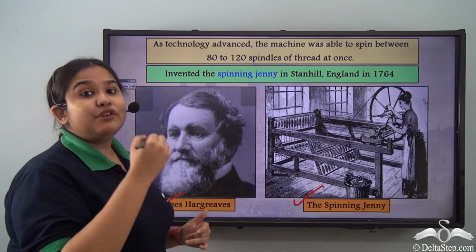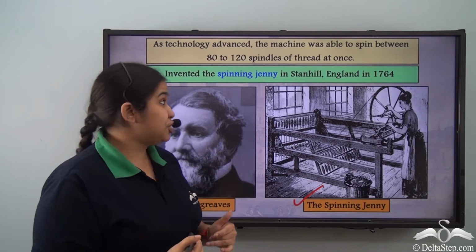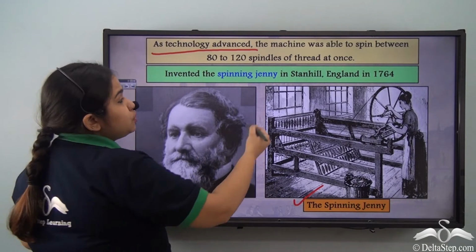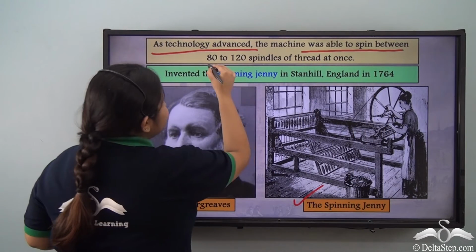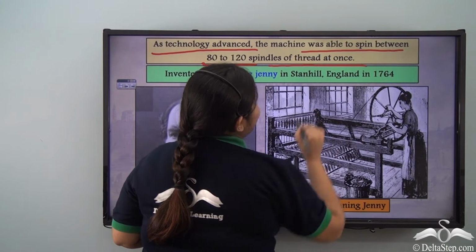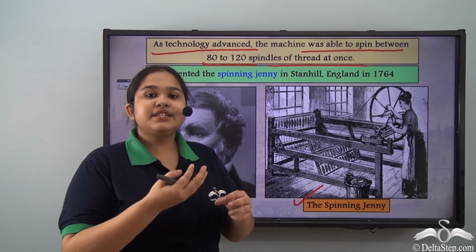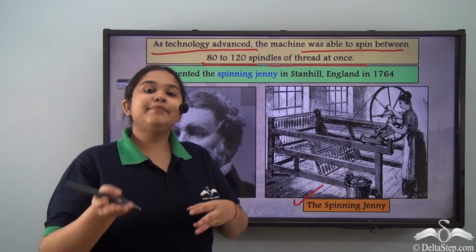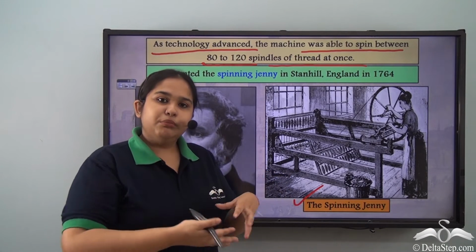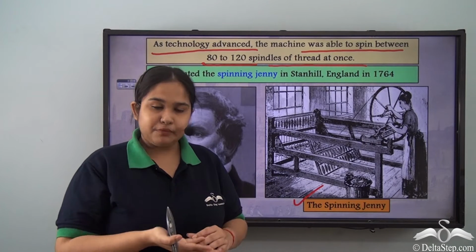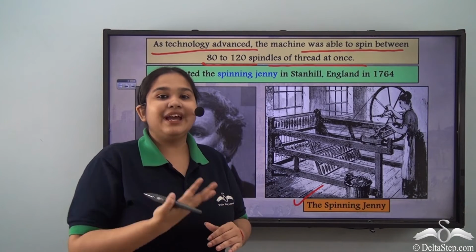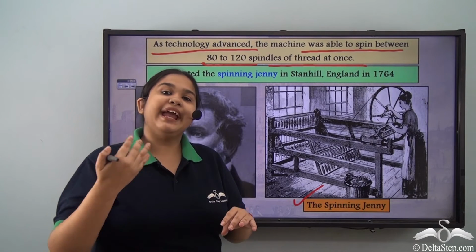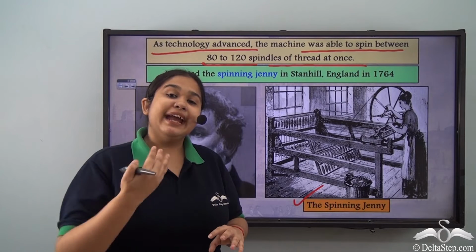The spinning jenny revolutionized the history of textile production. Why? Because this machine with advancement could spin between 80 to 120 spindles of thread at once. So primarily when it was done by hand, it was one thread creating a yarn, creating a spindle, right? Then came the flying shuttle when the textile production got a little bit faster. But when the spinning jenny came, at once it could do 8 times the work. So it could spin 80 spindles at once.